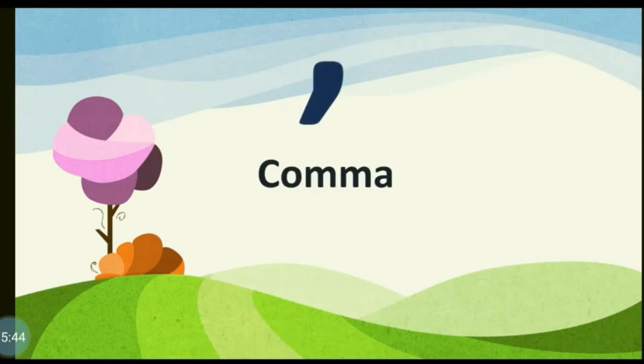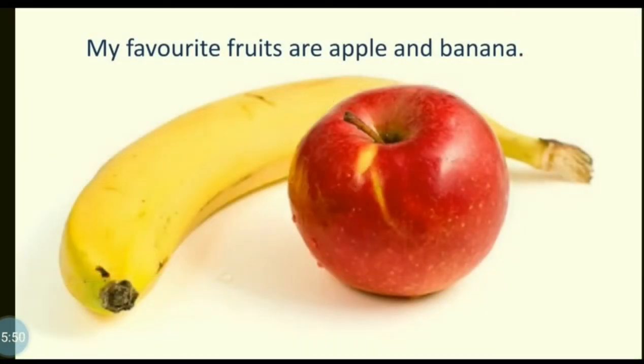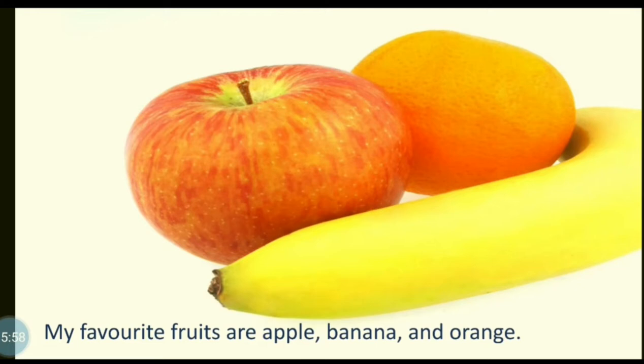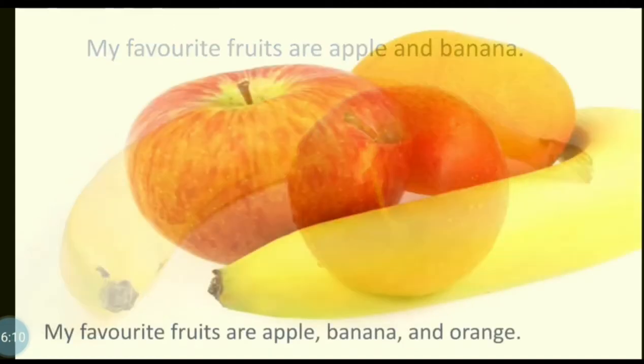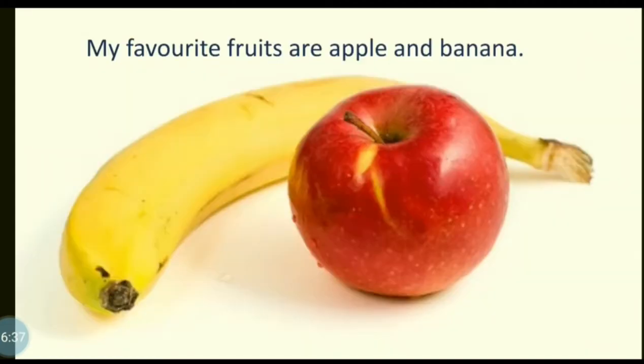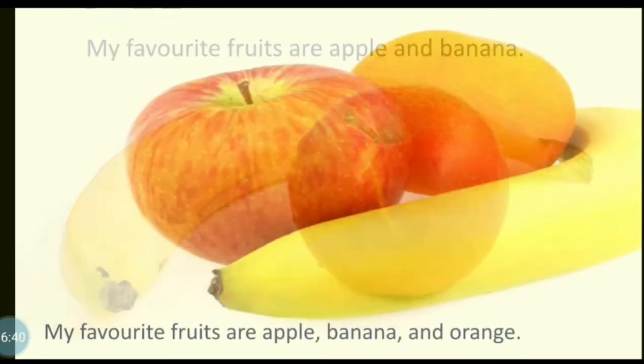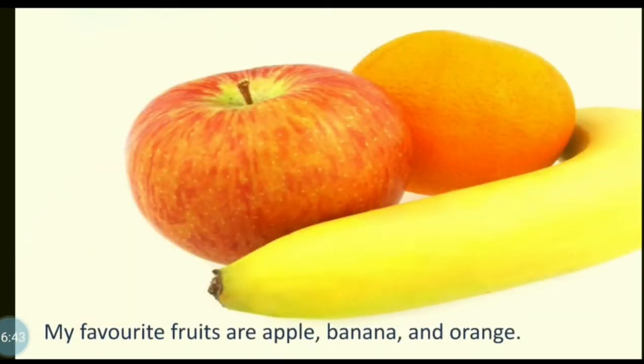Then we move on to our next punctuation mark, that is comma. Look at this picture. My favorite fruits are apple and banana. Another picture is there. My favorite fruits are apple, banana, and orange. So you can see the difference between these two pictures. Here are two fruits, apple and banana. In this picture, there are three fruits. In this sentence, we do not use any comma, but in this picture, we are using commas. My favorite fruits are apple, comma, banana, comma, and orange.